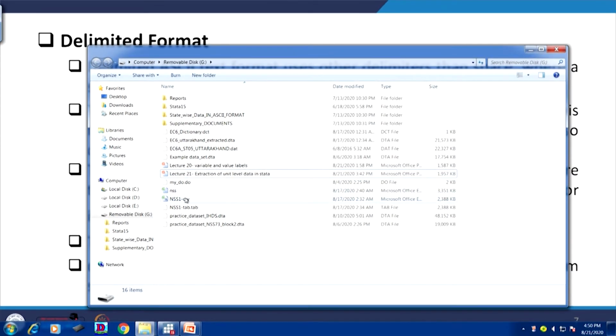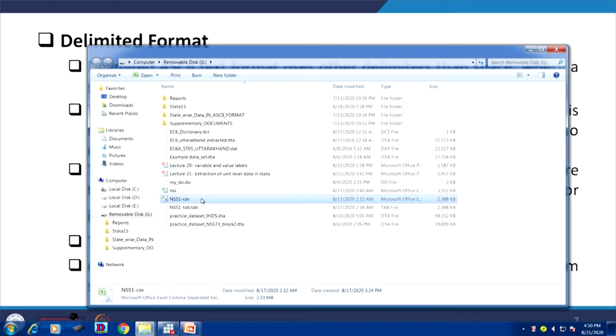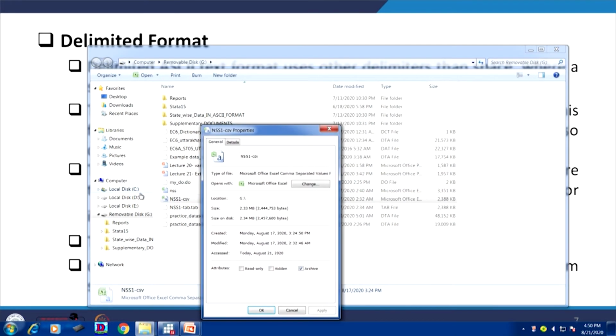If I just right click here, we need to right click on this, then Properties. It will show you here at the end some information, otherwise the .csv information generally comes here. Here you get the .csv information.